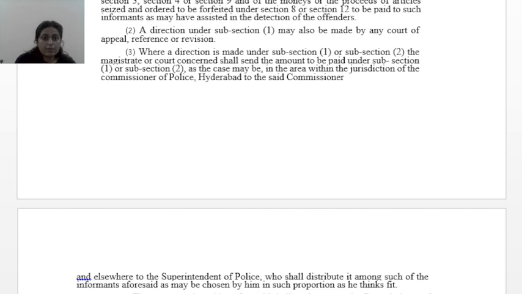Coming forward to payment of portion of fine to informants: the convicting magistrate may direct any portion not exceeding one half of any fine imposed under sections 3, 4 and 9, or of the money or proceeds of articles seized and ordered to be forfeited under section 8. So these are the portions in which a fine could be liable if you are found.